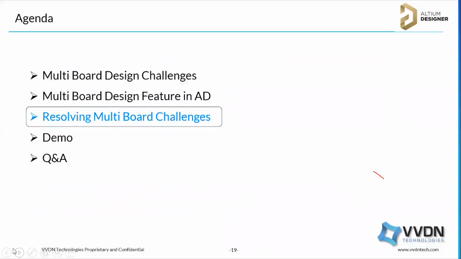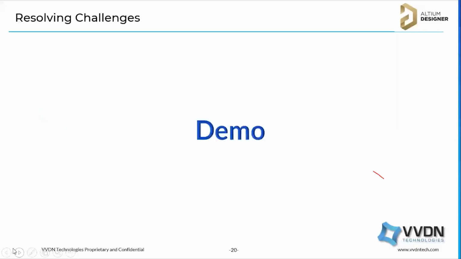So now, how are we going to resolve the challenges? As I explained, all these features can be used to resolve the challenge. Now mechanical fitting can be verified, electrical can be verified, and the complete system. So these are the major challenges, and they can be resolved by using the features we discussed. Now I'll show the demo.